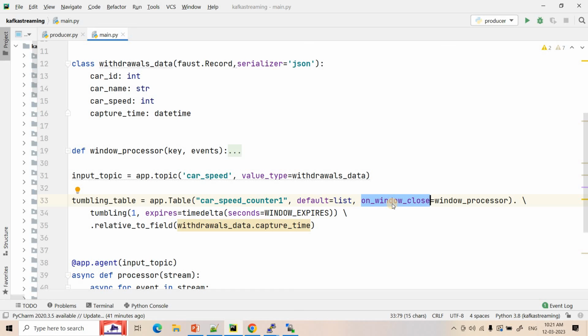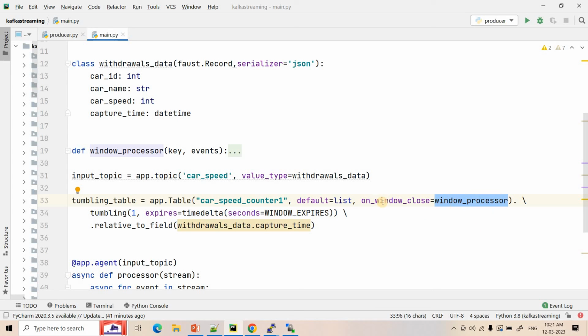But here we are considering out of order events also. So we are waiting for 60 more seconds to absorb all the out of order data, right? Once that window has expired from the memory, that is after the expiry time of 60 seconds, when the window will be erased from the memory, at that time we want to call some function and do some computation on the data accumulated over that window.